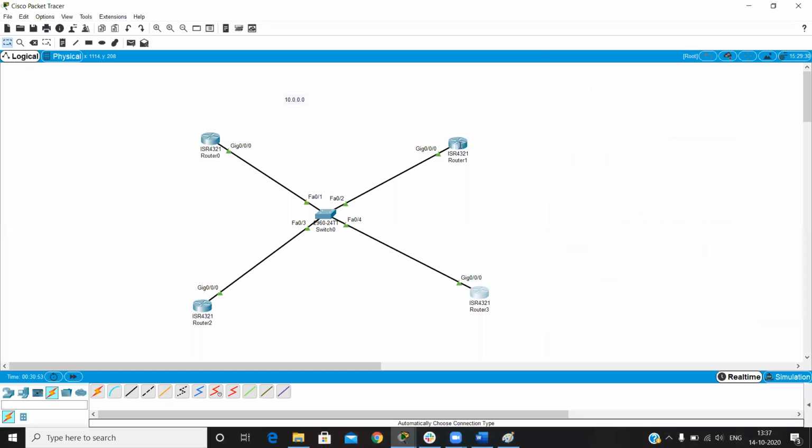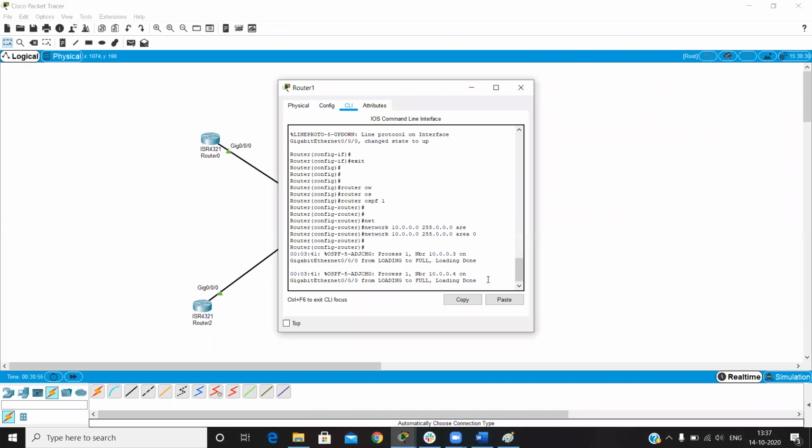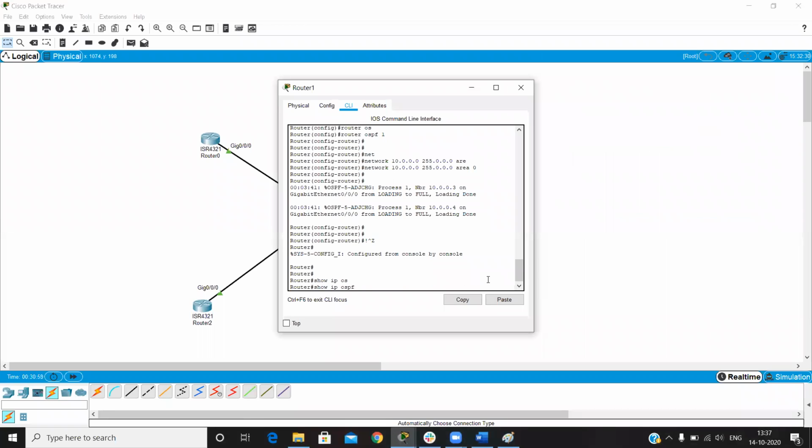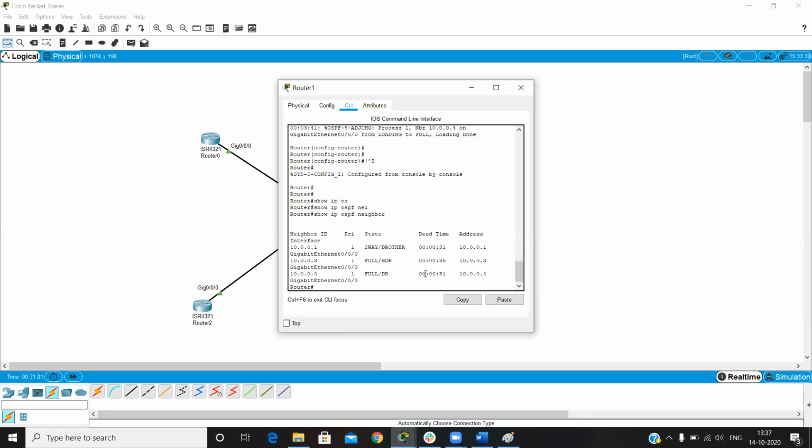Now check on another router, you get 10.0.0.4 as the DR. Show IP OSPF neighbor. Now see, 10.0.0.4 is our DR and 10.0.0.3 is our BDR. Okay, Bhuvan? Okay. This is all about OSPF. Tomorrow we will do redistribution.